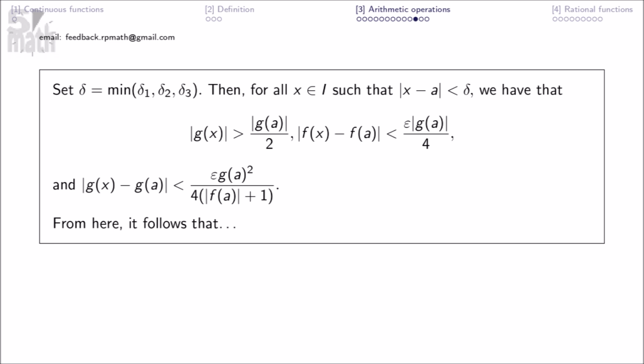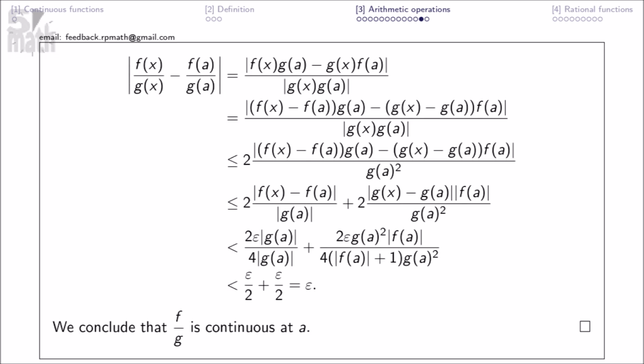Then, for all x in I such that the absolute value of x minus a is less than delta, we have that this and that. From here, it follows that equalities and inequalities, we conclude that f divided by g is continuous at a.